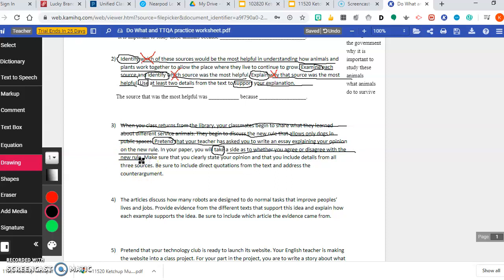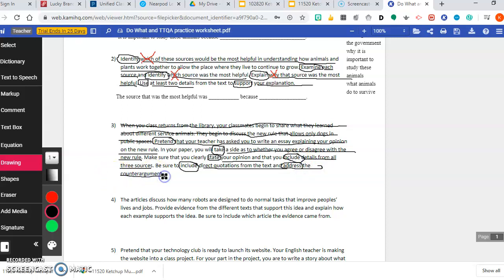You will make sure that you clearly state, so state is a do word, your opinion, and that you include, okay, so include is one of those verbs. Remember we did them, details from the 3 sources. Okay, be sure that you include direct quotations from the text and that you address, oh, let me go back here and I'll leave that there, the counter argument.